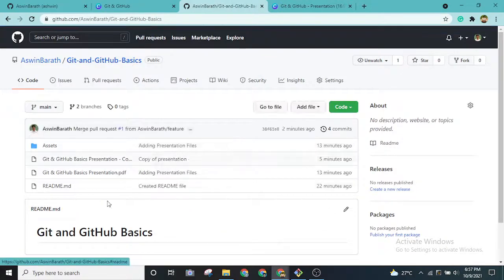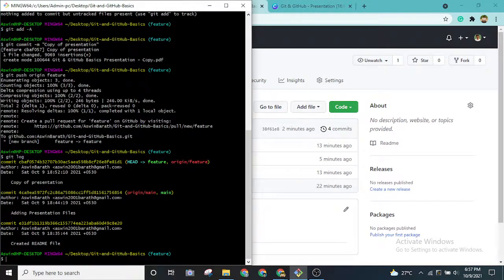So now I have merged over here, right? It is present over here, but we didn't merge in our local repository, right? We didn't merge in our local repository.